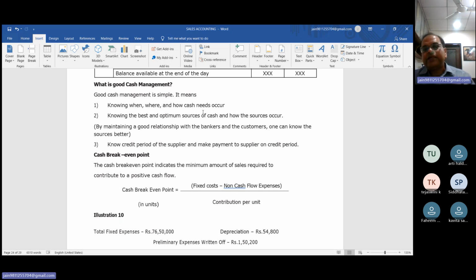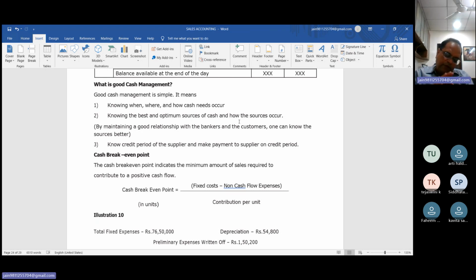But if the allowed period is 30 days, that means the opposite party has allowed you to make the payment within 30 days. That means, beta, what is the priority? The 10-day one we have to take first, then second, third, fourth, fifth. Now, knowing the best and optimum source of cash and how the source occurs.